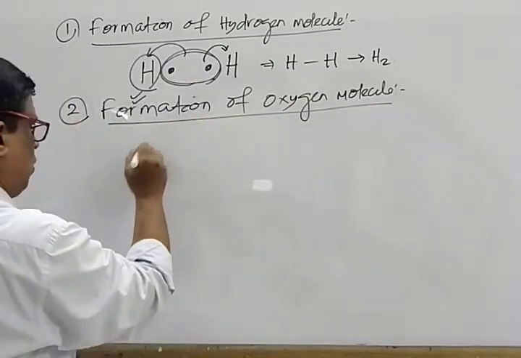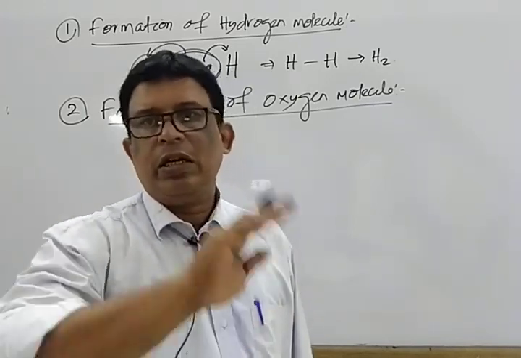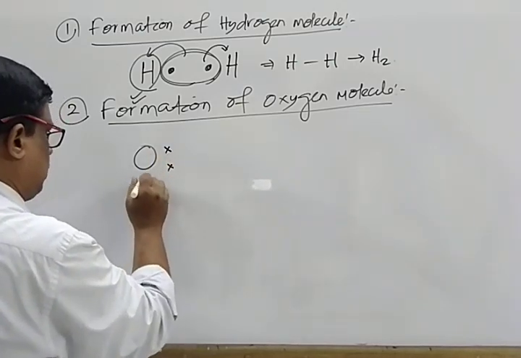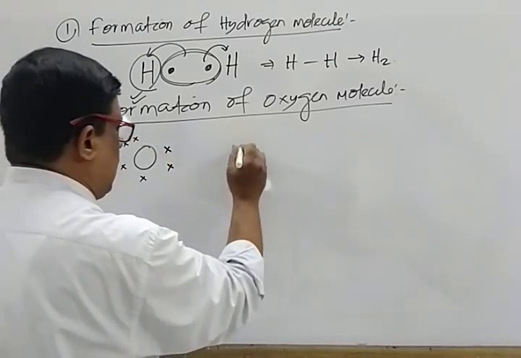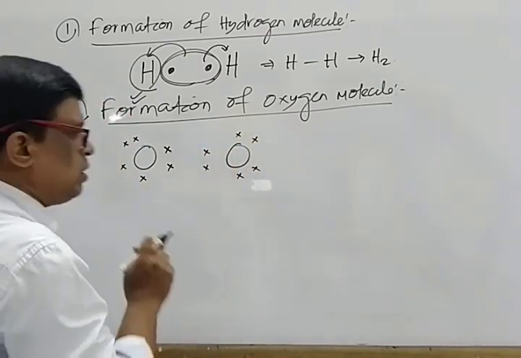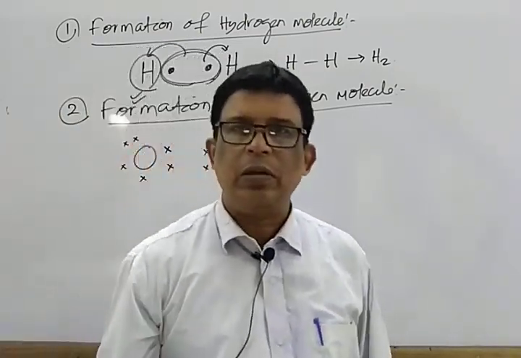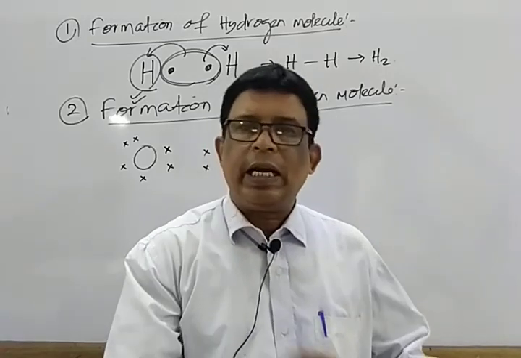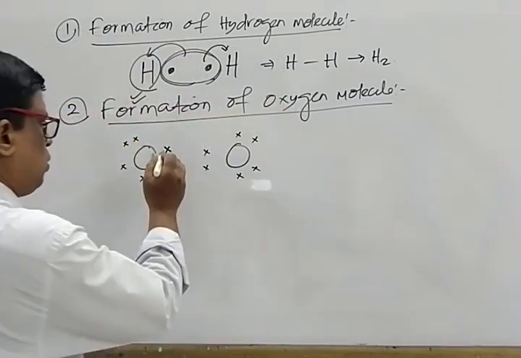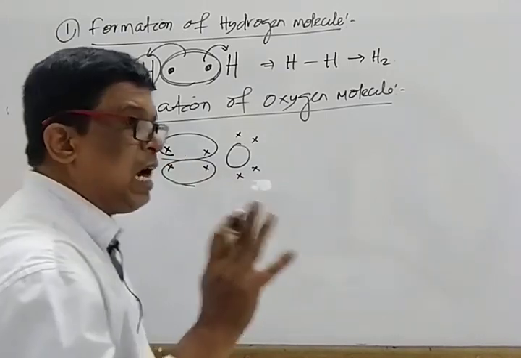Mark that. Oxygen, atomic number 8, has 2, 6 configuration, so 6 valence electrons. Mark that: 1, 2, 3, 4, 5, 6. Another oxygen: 1, 2, 3, 4, 5, 6. So the first oxygen is short of 2 electrons for attaining the noble gas configuration, that is, obeying the octet rule. The second oxygen atom also needs 2 electrons. That means they share these two and these two, forming two shared pairs of electrons.